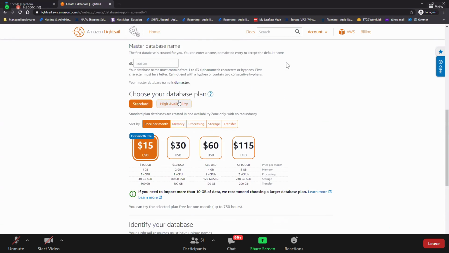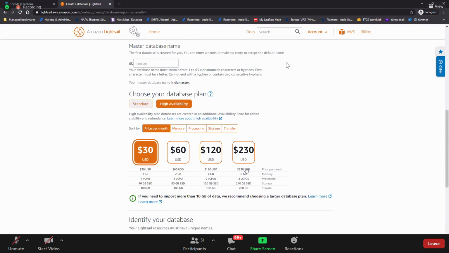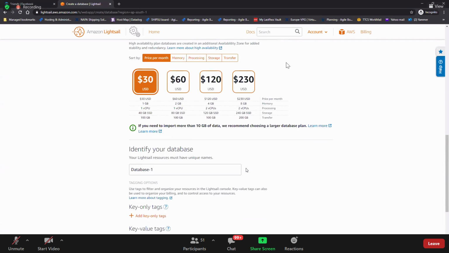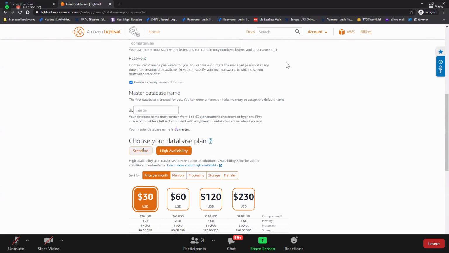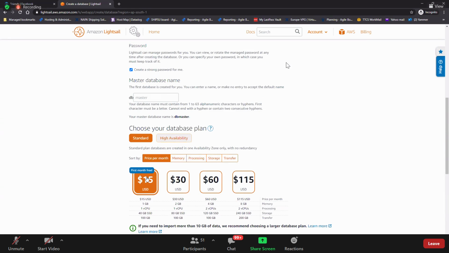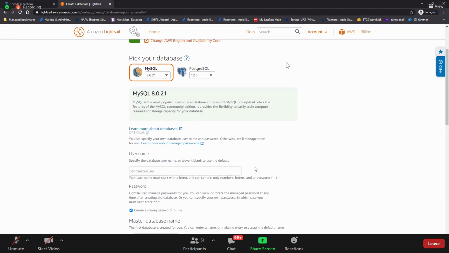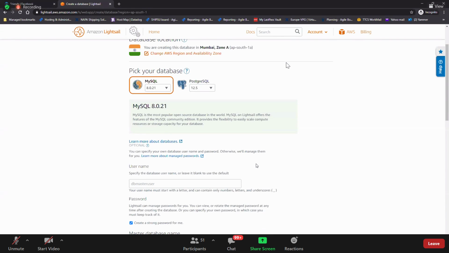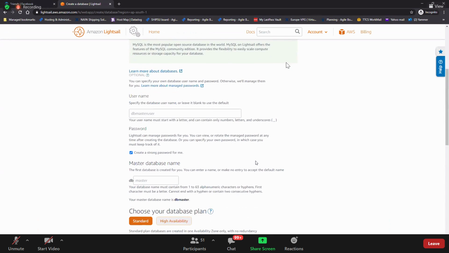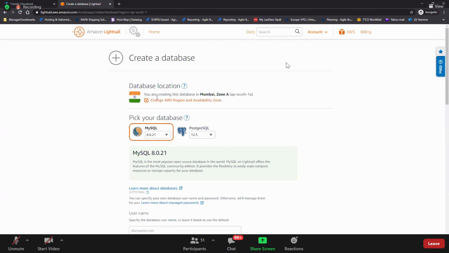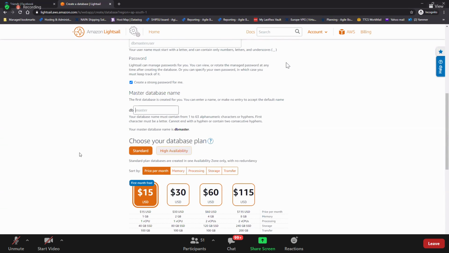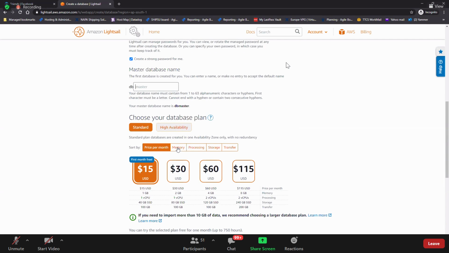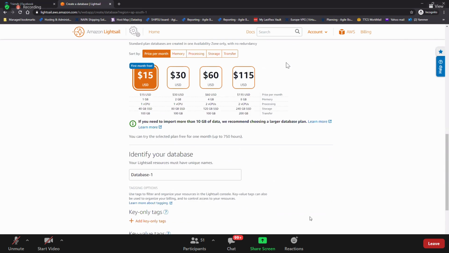And here you have high availability. If you go for high availability, you know the concept, you need to pay a little bit more on the database. But if you go for standard, it is this. Do you understand how to create a database here? I'm not going to create this. Whenever you have a requirement, just read it and create it. Give the name, give the database name, select standard, select how much power you need, and then create it.